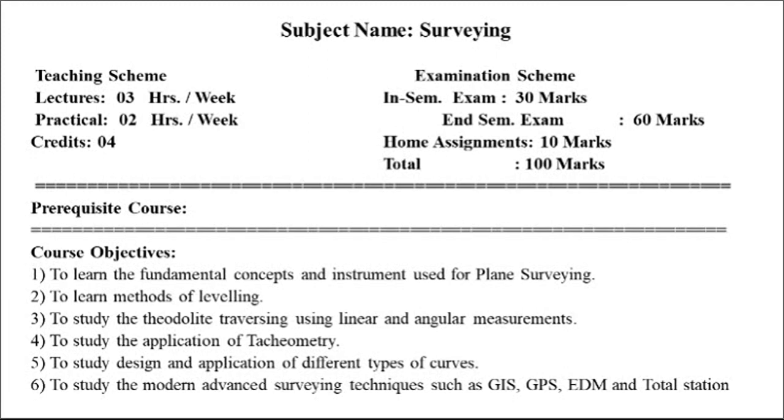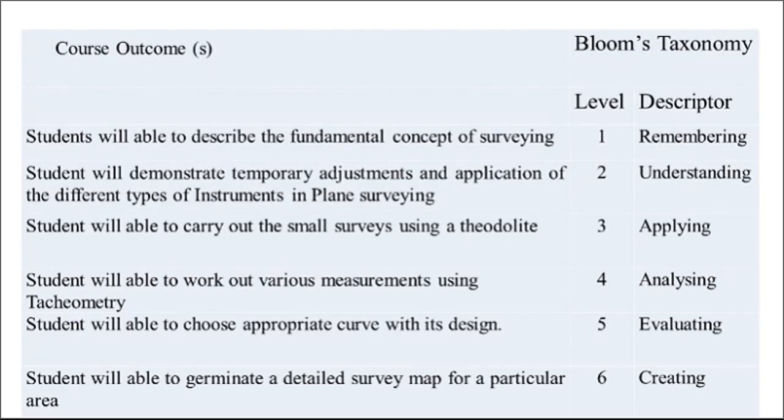So, after studying this subject, we are going to learn something. So, course outcomes are like this. Students will be able to describe the fundamental concept of surveying. Second one, students will demonstrate temporary adjustment and applications of the different types of instrument in plane surveying.